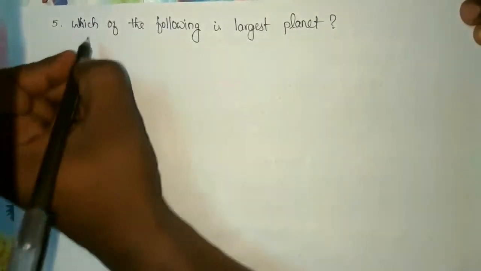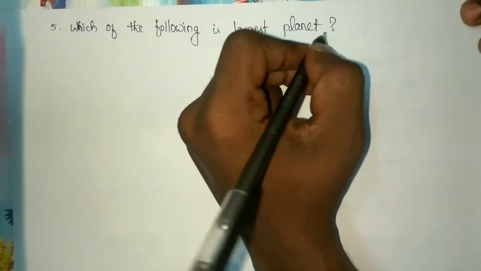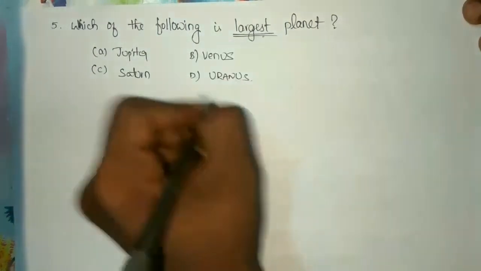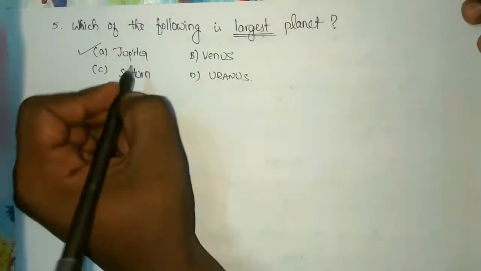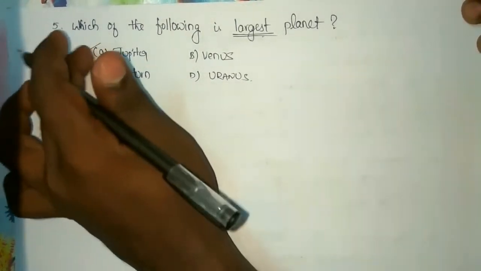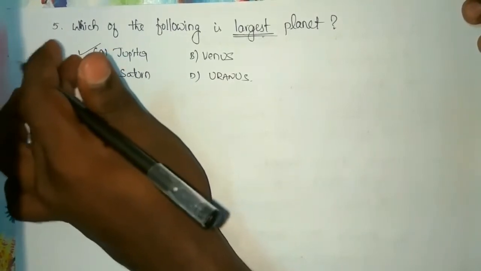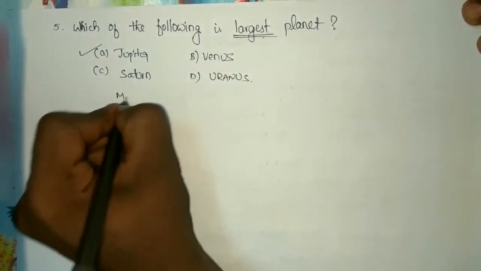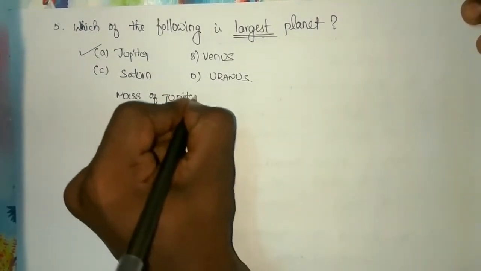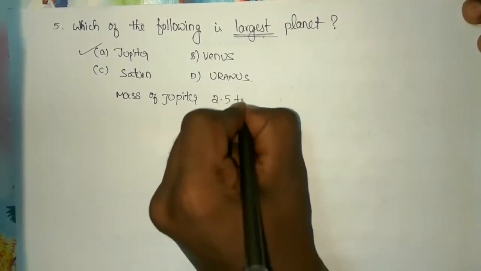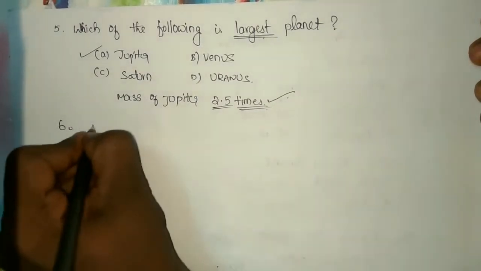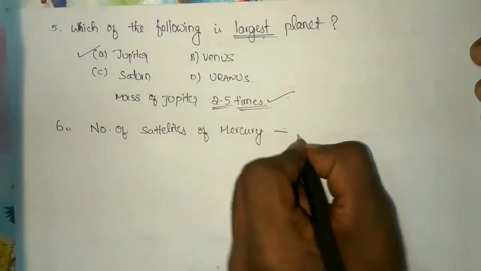So guys, the next question is, which of the following is the largest planet? The options should be like this. Among the following options, the largest planet is Jupiter. With a diameter of 1,42,796 km, Jupiter stands first as the largest planet. And the mass of Jupiter is 2.5 times bigger than the other planets.